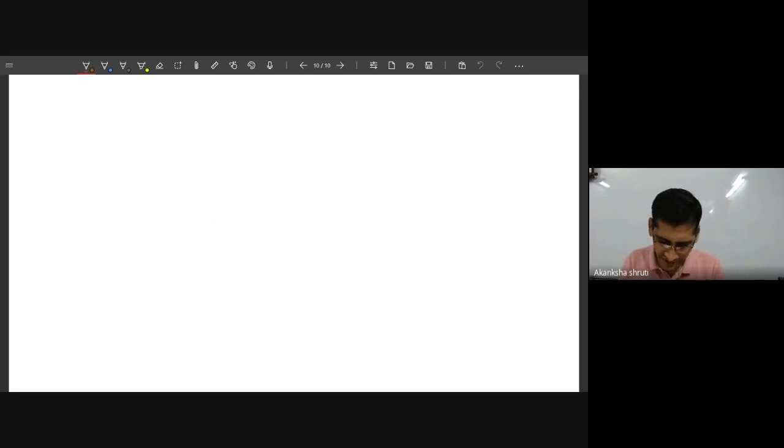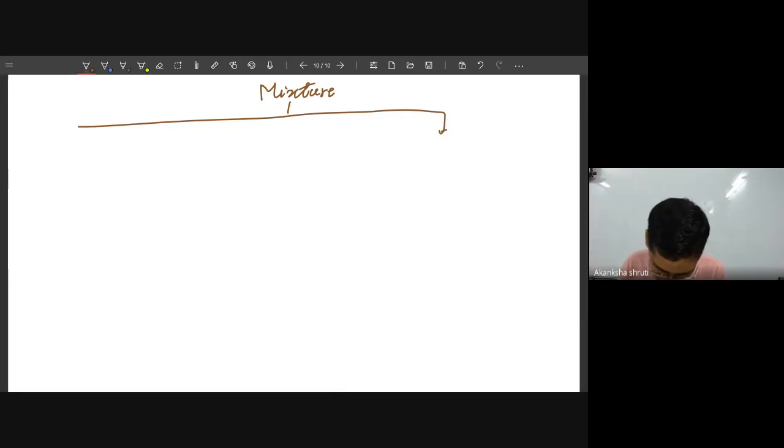So, write for the mixture. Whatever the characteristic of a mixture, two or more kinds of substances will be present there.